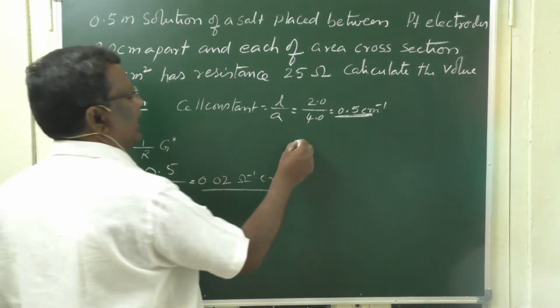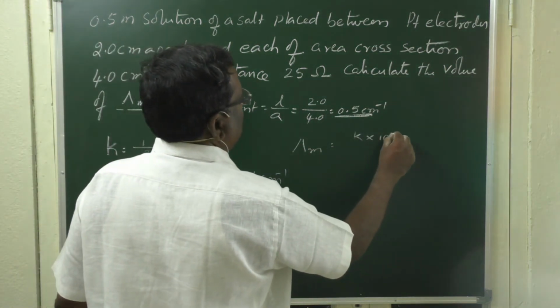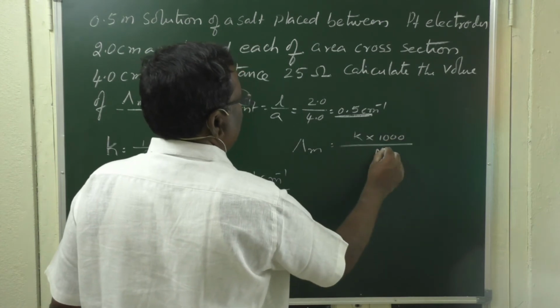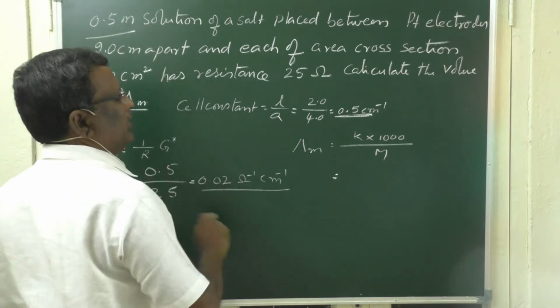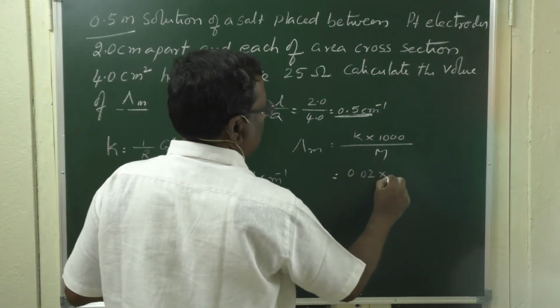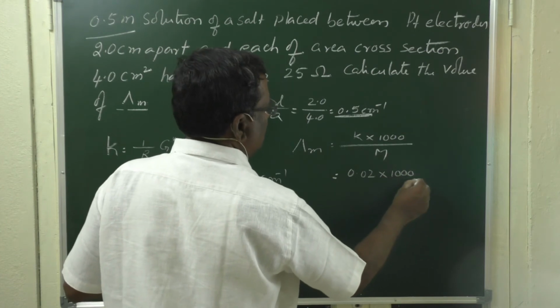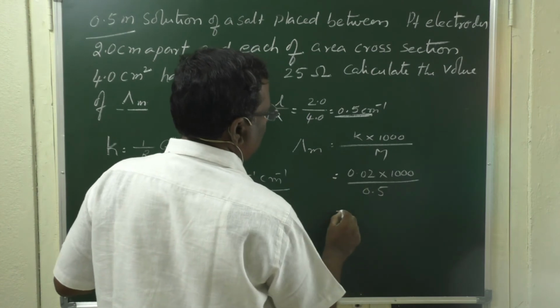If we know the conductivity K, we can easily calculate molar conductivity. Molar conductivity Lambda M is equal to K into 1000 by molarity. The molarity of the solution given here is 0.5. K we just calculated, that is 0.02 into 1000 by 0.5.